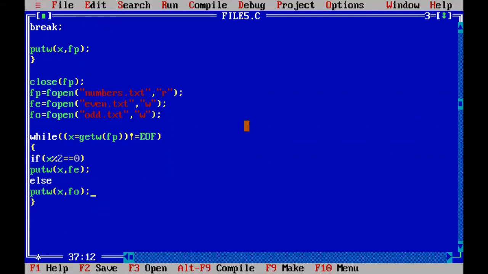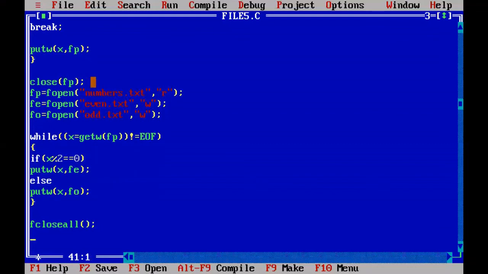So after this even and odd file insertion, close both the files. Close the even.txt file and odd.txt. So to close all the files, we will use the fcloseall function. So all files will be closed.